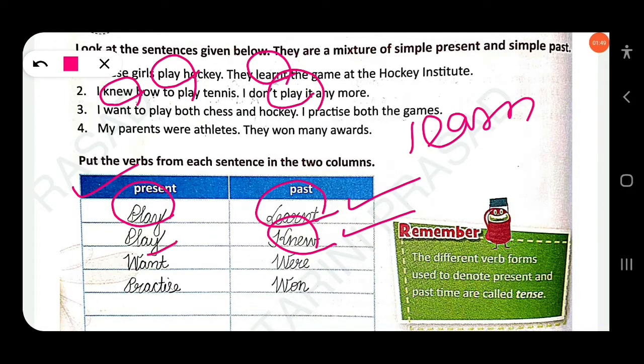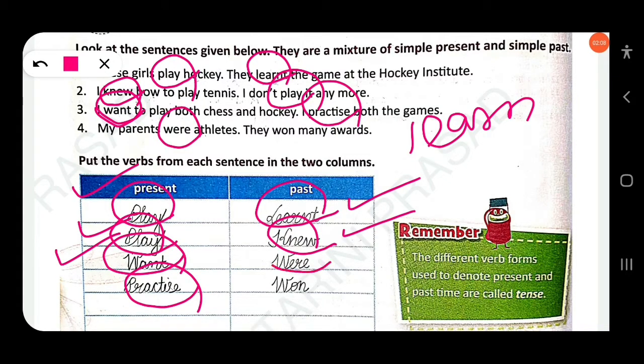I want to play. Here, want you have to write in the present column. I practice. Practice is also simple present. Then, my parents were. Were is simple past, so you write it in the past column. They own. Own is simple past, you write it in the past column. Clear?